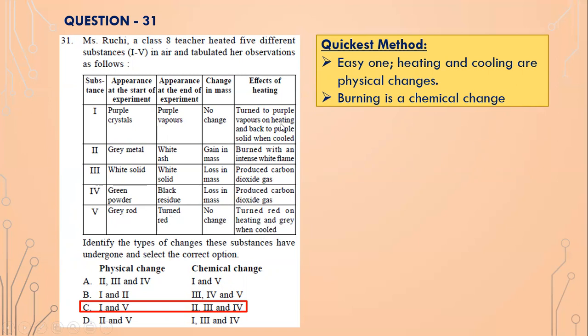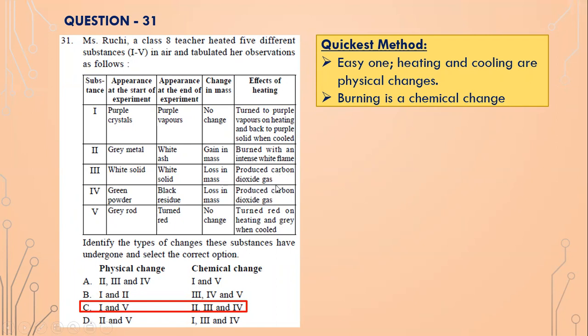Again, purple vapors on heating. And two, gray metal to white ash, gain in mass, which is burnt, isn't it? When you burn something, you are basically changing the chemical structure, so this is a chemical change. White solid remains, but there is loss in mass, and it produces carbon dioxide gas.